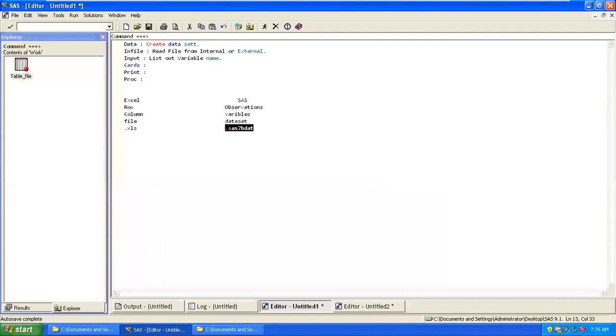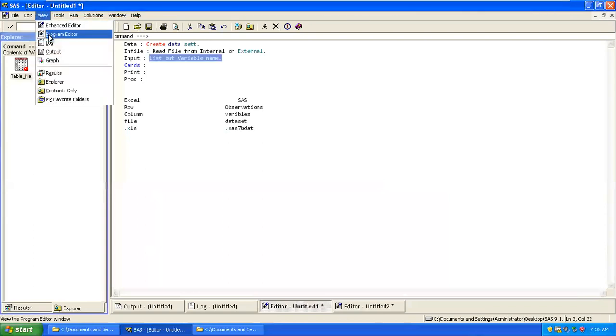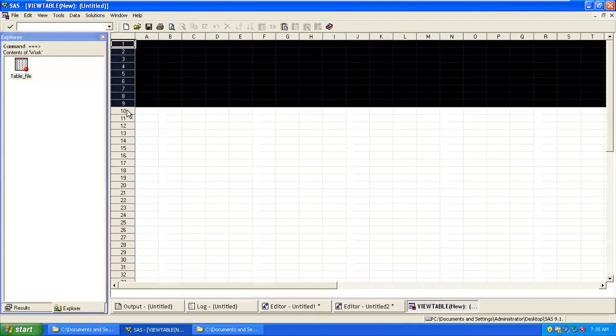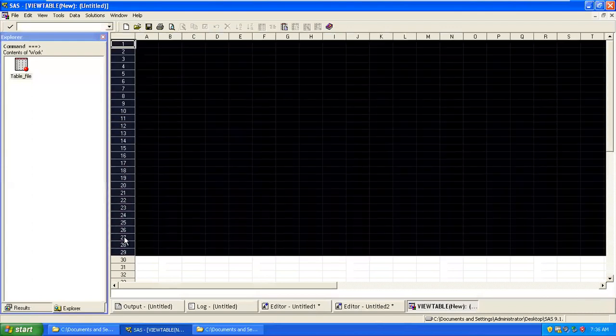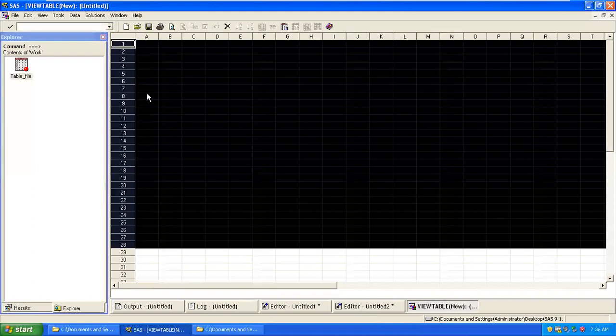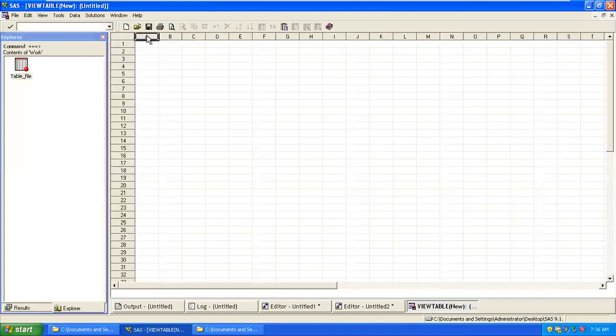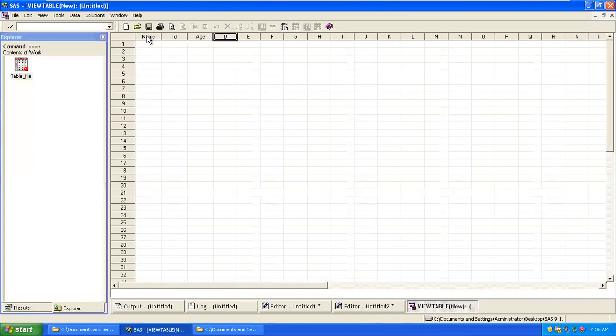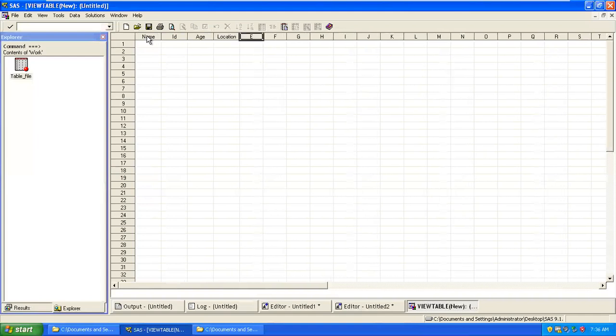Generally here we are talking about listing out the variable names. When you look at any normal empty file, this is your row. Rows we are not using, we are using them for data purposes, but this is where we use the name of a variable. So we use name, ID, age, location. These become your variable names.